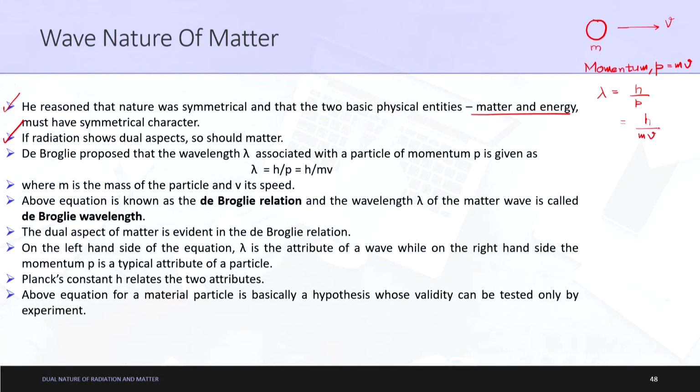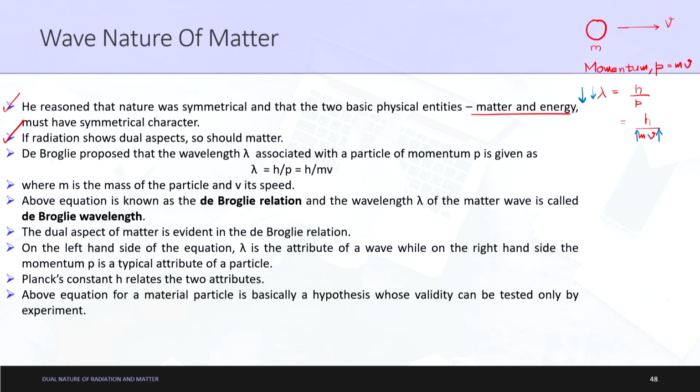As you can clearly see, as the mass increases, let me change the color for more clarity. So as we can see, as the mass of the particle increases, the wavelength decreases. As the value of velocity increases, the wavelength decreases. So as velocity increases, as you can see, the wavelength also decreases. This can be conceptualized using the concept of de Broglie relation.